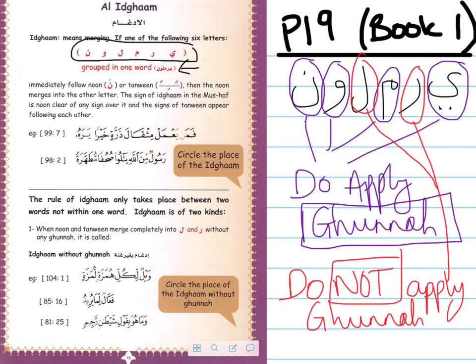You do not apply a Ghunna. So these in purple here, when these 4 letters come after the Noon Sakinah or the Tanween, you apply an Idgham with Ghunna.